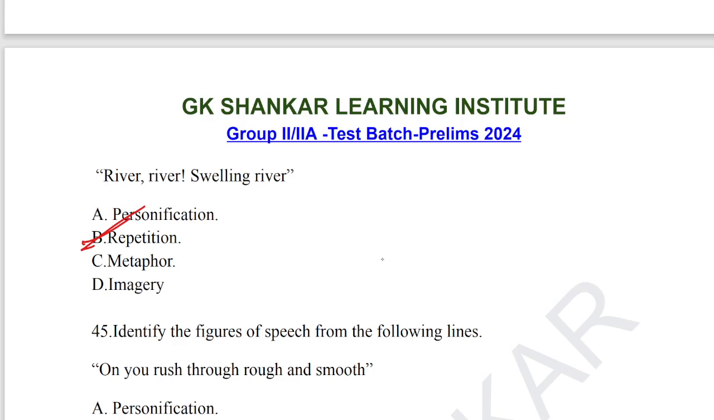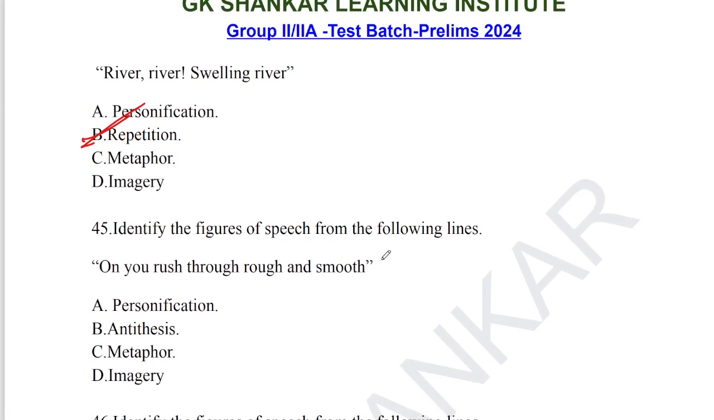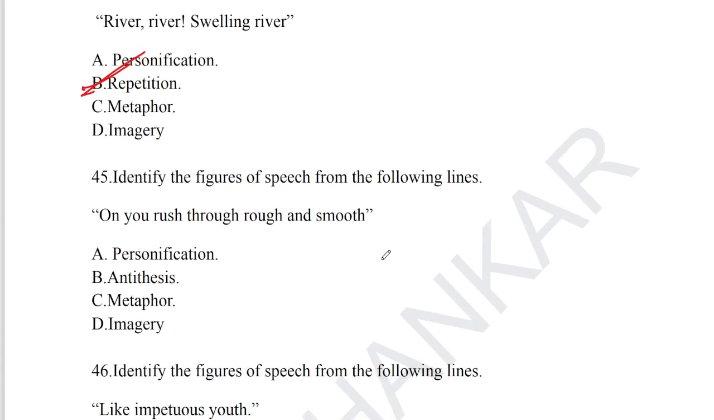Repeating of simple words. For question number 44, identify the figures of speech. River, swelling, river, the answer is option B, repetition. Let's take question number 45, identify the figures of speech from the following lines. On your rush through rough and smooth. Antithesis is the correct figure of speech here. Antithesis shows exactly opposite words. Similarly, oxymoron is a similar kind, but it is classified differently. So rough and smooth, antithesis is the correct answer for question 45.